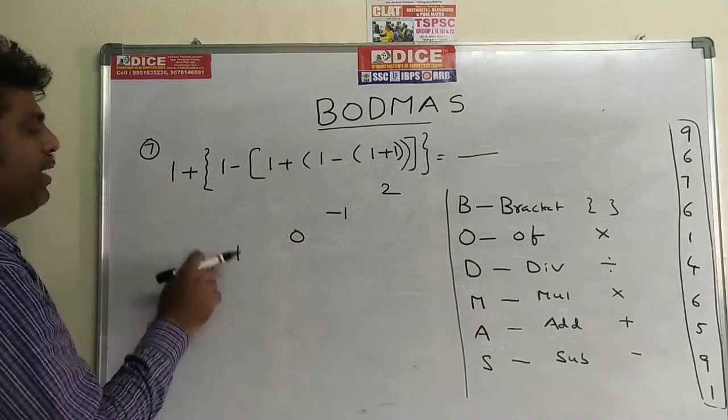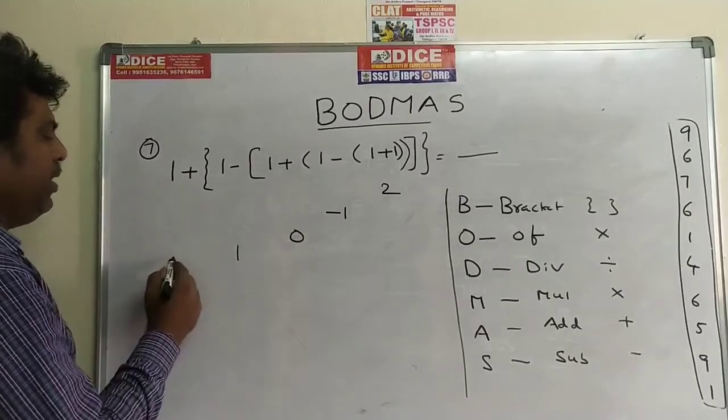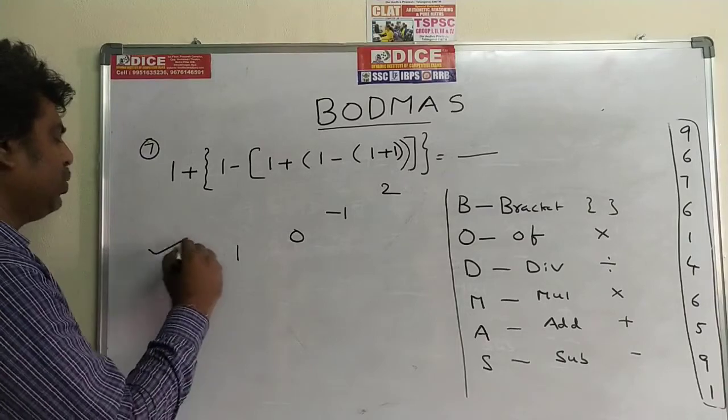At last, 1 plus 1. 1 plus 1, the value is 2. So the final answer is 2, the right answer.